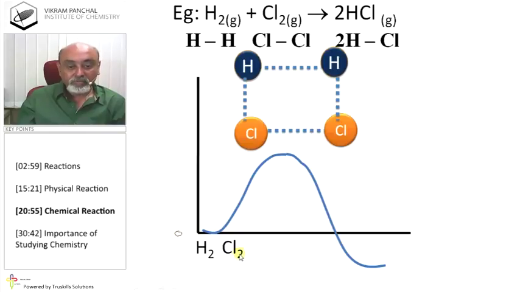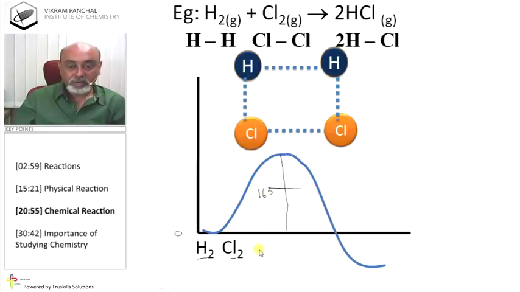If you give 104 kilocalories to hydrogen, the breaking of bond takes place. If you give 59 kilocalories to chlorine, the bond will break. So total 163 kilocalories given to hydrogen and chlorine, so that breaking of chemical bond takes place. Okay?